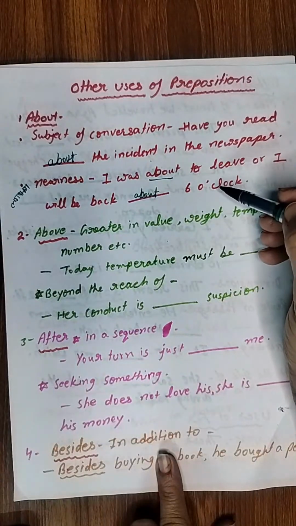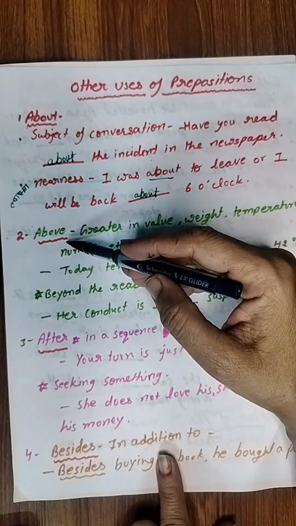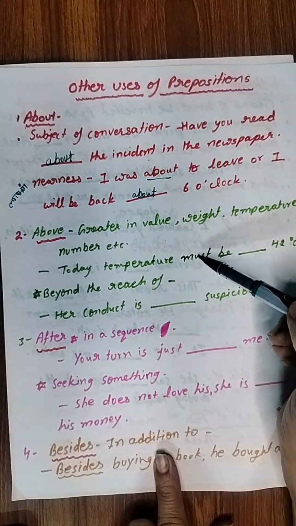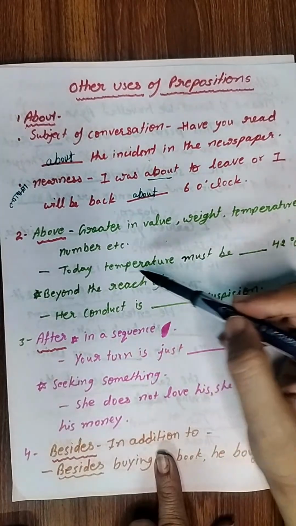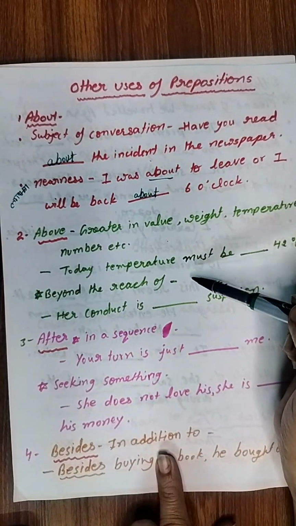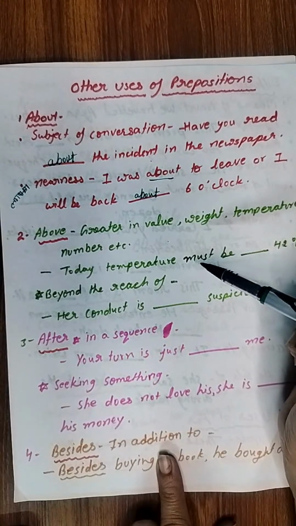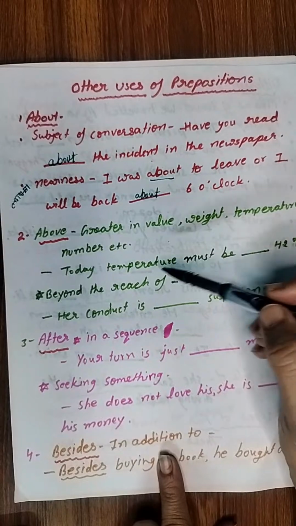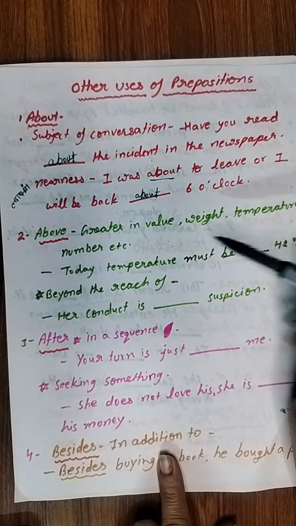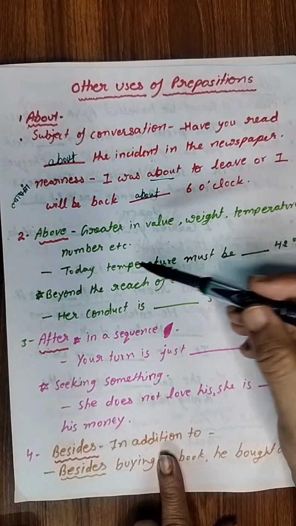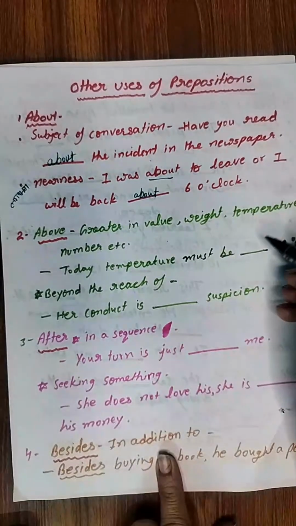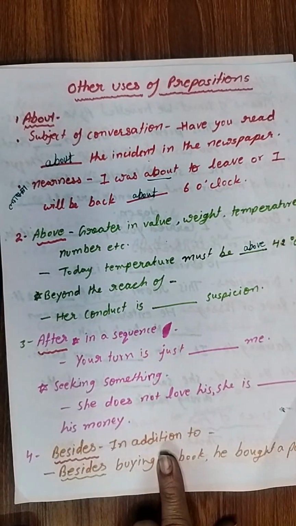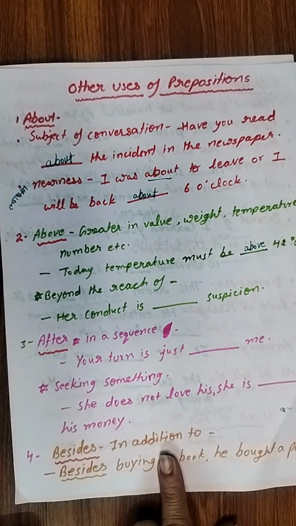Okay. Then the next word is above. Above shows greater in value, weight, temperature, number, etc. कोई भी चीज की अगर आप वैल्यू के बारे में बात कर रहे हैं, यानी कि उससे ज्यादा वैल्यू है, उससे ज्यादा वेट है, उससे ज्यादा टेम्परेचर है, उससे ज्यादा कुछ नंबर में है, then we use above. For example, today temperature must be above 42 degree Celsius, right?